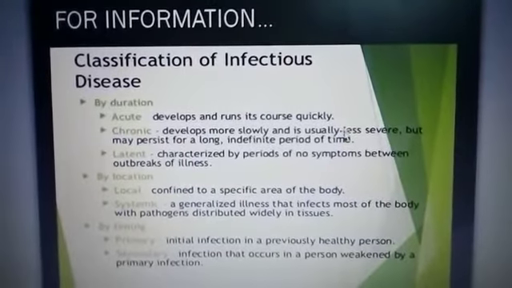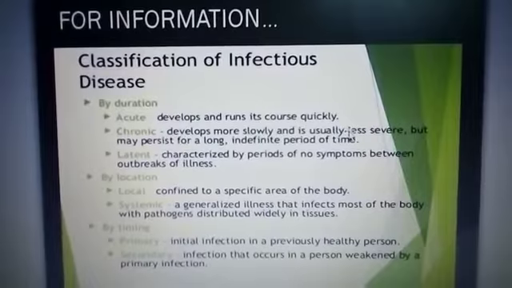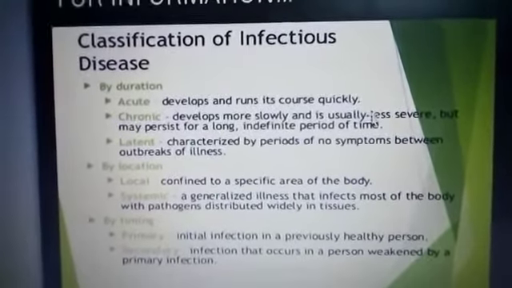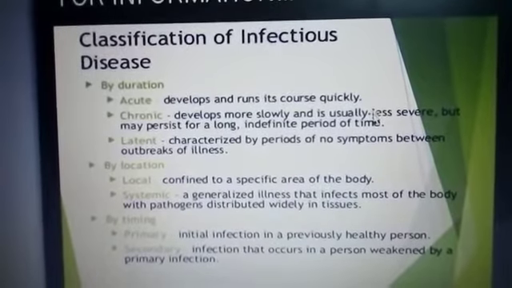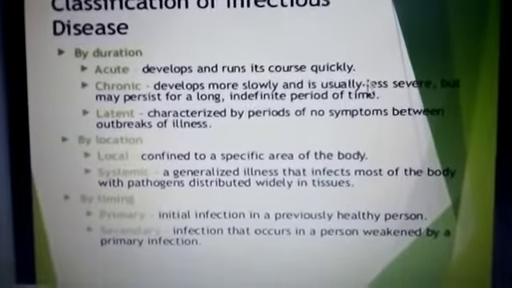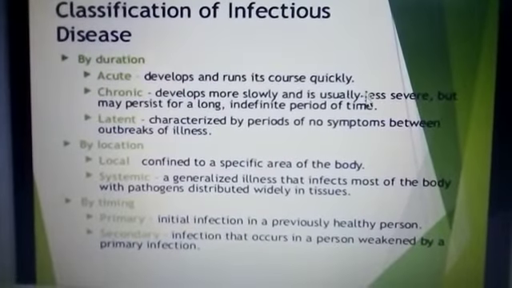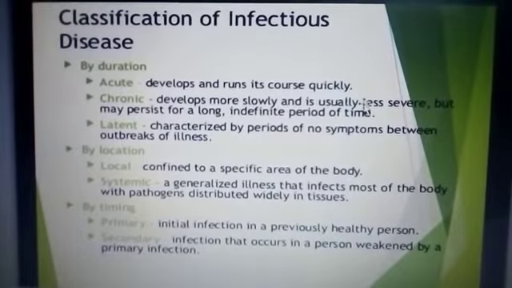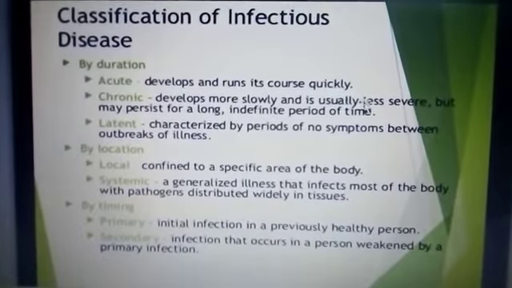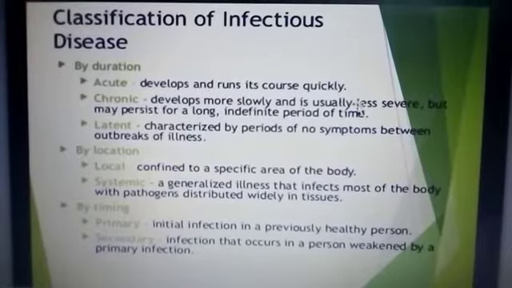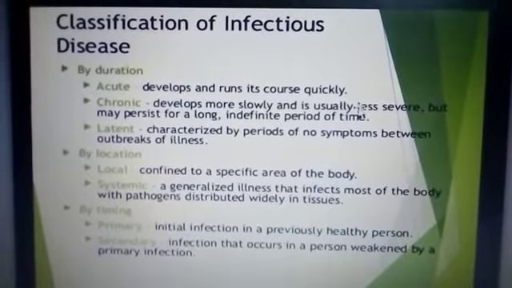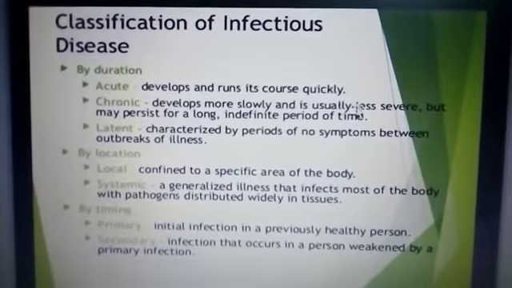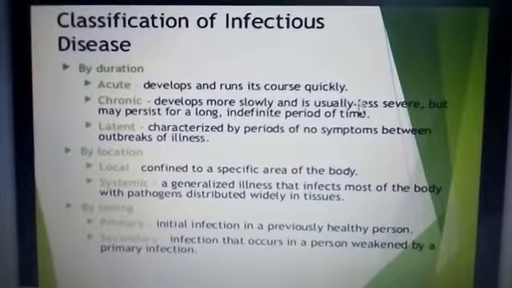Then, what is the classification? This is for your information only, not in the syllabus. The classification of infectious diseases: by the duration, by the location and by the timing, it can be classified into various types. By the duration, it can be classified as acute, chronic and latent. Acute develops and runs its course very quickly. Chronic develops more slowly and is usually less severe but may persist for a long time. Latent is characterized by periods of no symptoms between outbreaks of illness.